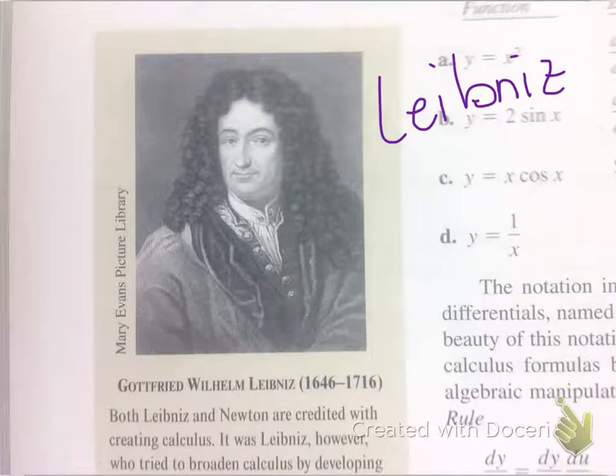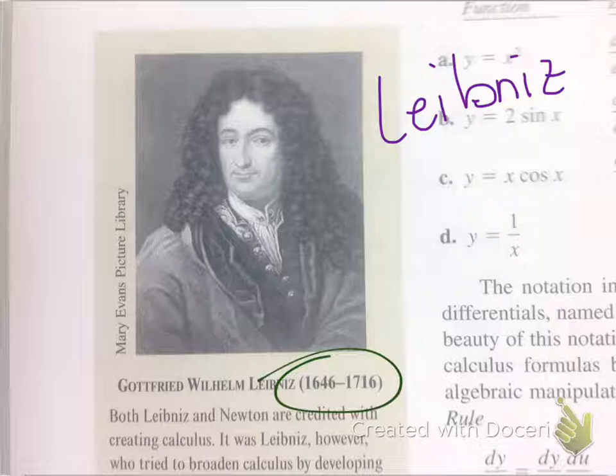Around the same time, we have Gottfried Leibniz. Leibniz was much more mathematician than scientist, and he spent a lot more time on notation, principles, rules and properties. We actually use a lot of his notation, which was very cleverly done. He and Newton are co-credited as the discoverers of calculus.